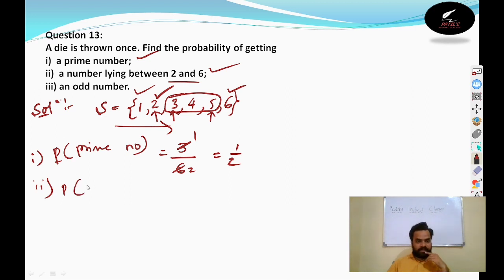So probability of getting a number between 2 and 6 is equals how many numbers are there? Again 3 by 6. Again 3 1 ja 3 2 ja. And again the answer is 1 by 2.